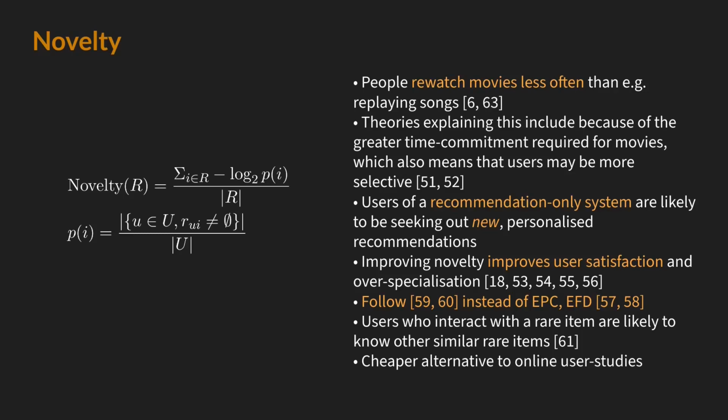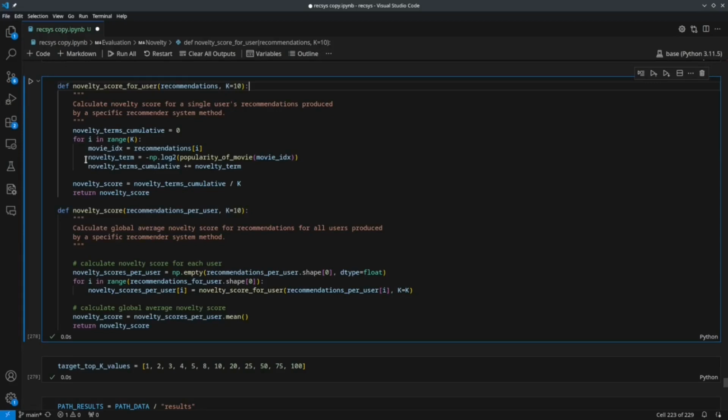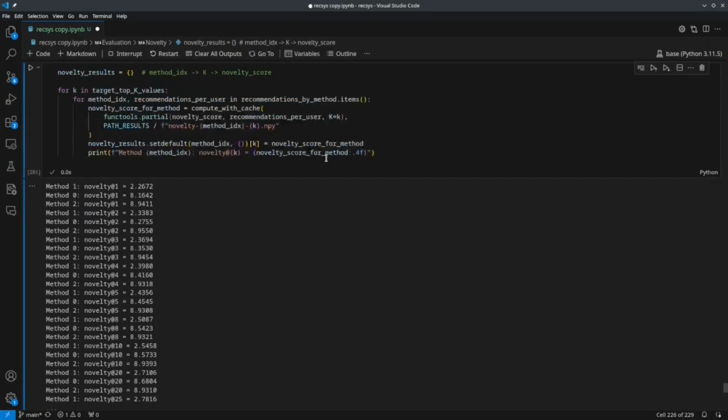To measure this aspect, the shown formulation of novelty is used in line with references 59 and 60 instead of alternatives due to its simplicity and driven by the estimation that users who interact with a rare item are likely to know similar other rare items. As you can see, I am using the novelty formula in the code here, and if we run it, these are the results that we get.